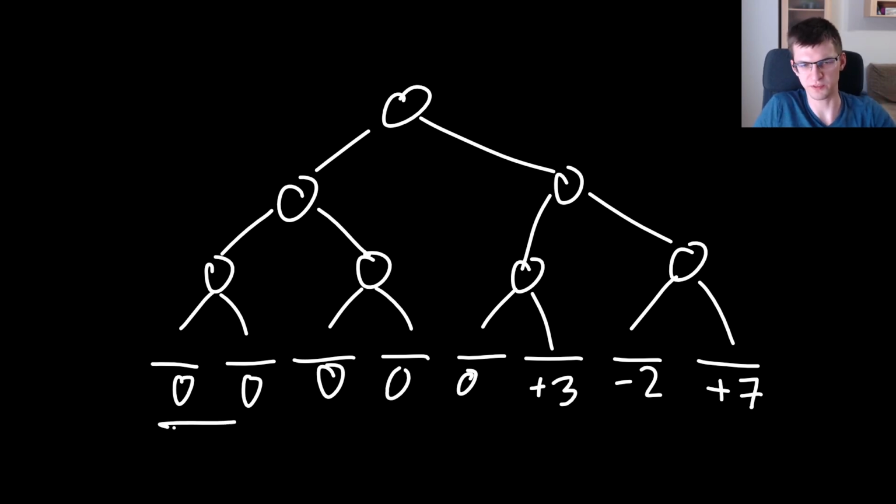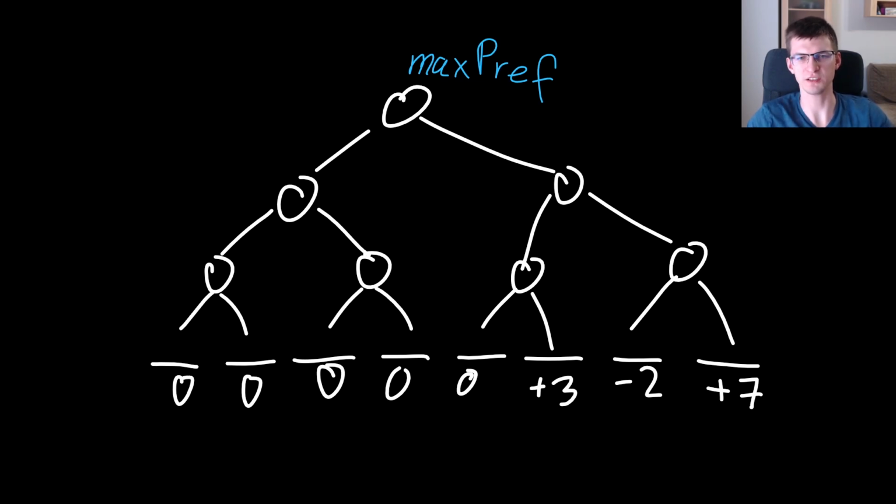For example, prefix from the start till here will actually represent just an interval like this. Max prefix in the whole sequence is either max prefix in the left child of the root, or the sum in the whole left child of the root, plus max prefix in the right part. And this is an equation that we'll use to merge two vertices into a parent.